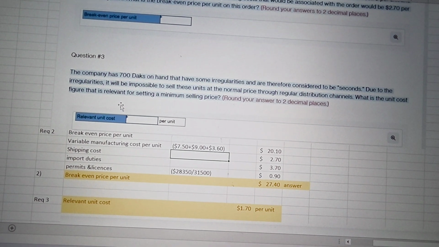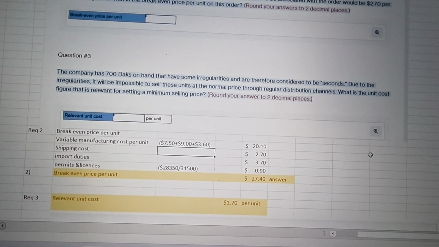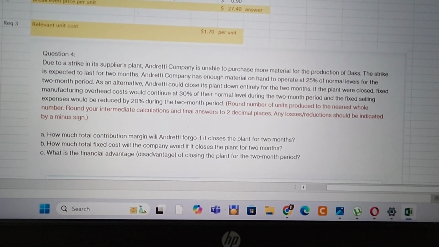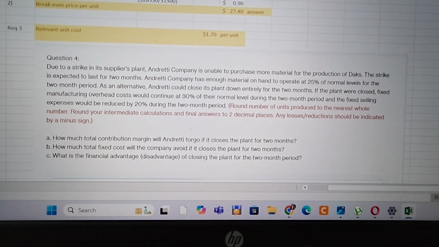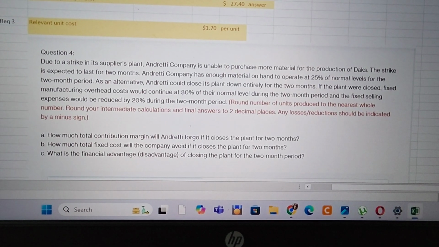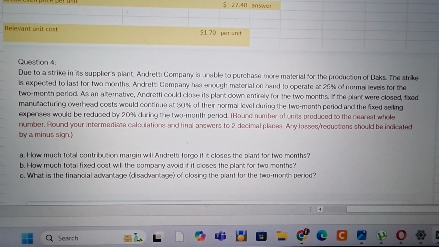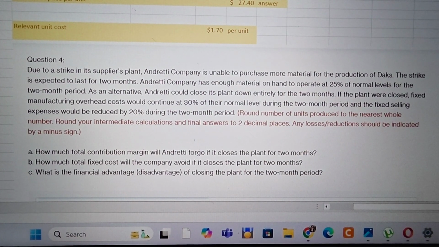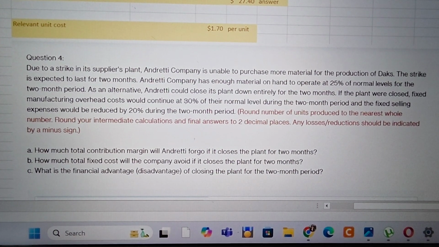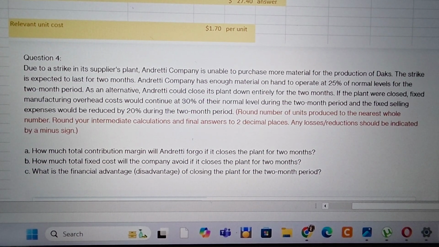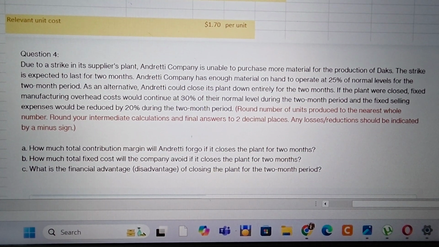So the relevant unit cost is $1.70 per unit. Now let's come to the fourth question. In this question it's been told that due to a strike in the supplies plant, Andretti Company is unable to purchase more material for production, and the strike is expected to last 2 months. It has enough material on hand to operate at 25% of normal sales level for the 2-month period.